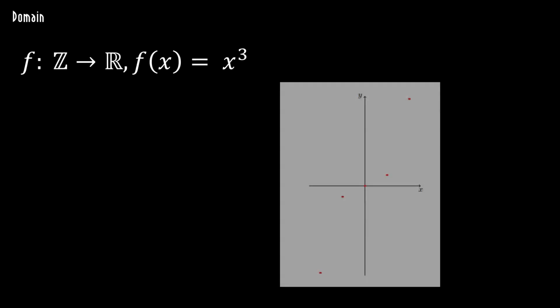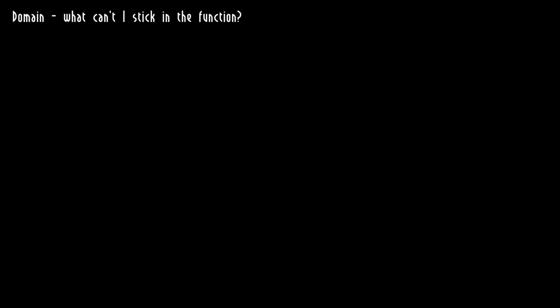When we talk about domain, typically when they say find the domain, they want you to find the biggest set possible. You can always state what the domain is. Like, I have my own function, this is Megan's function, and I decide that the domain is just going to be the integers. It's going to spit out a real number, and my function is f of x equals x cubed. Typically in a domain we say, what can't I stick in the function?